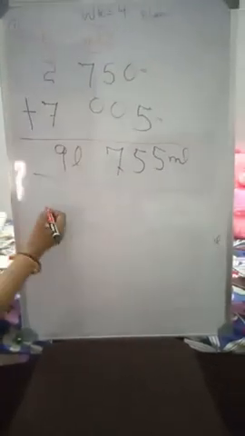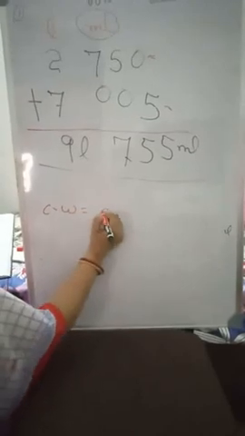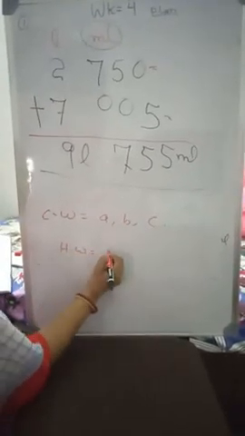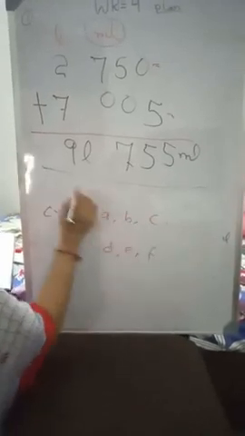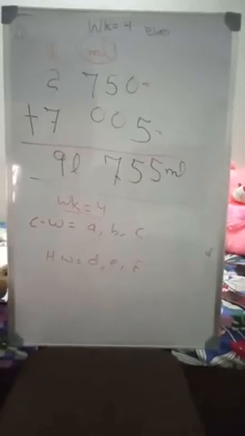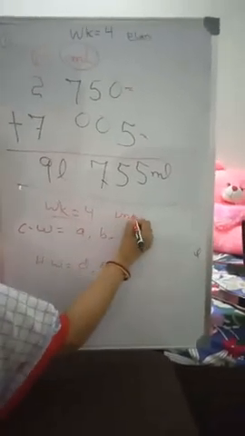So children, I think you have enjoyed my class. Watch this video carefully, and firstly read the problem very attentively, then find out the punchlines and then you will be able to do the problem. So your C work is you have to do A, B and C, and H work is you have to do D, E and F of worksheet number 4, right? Worksheet number 4, and it's unit number 7.